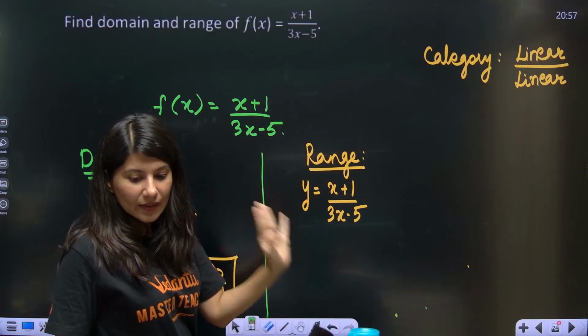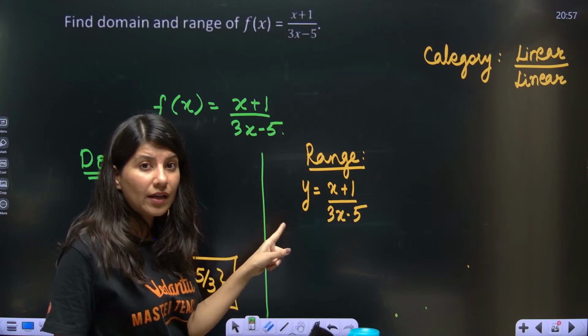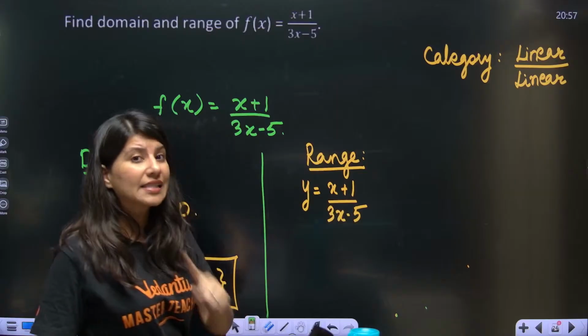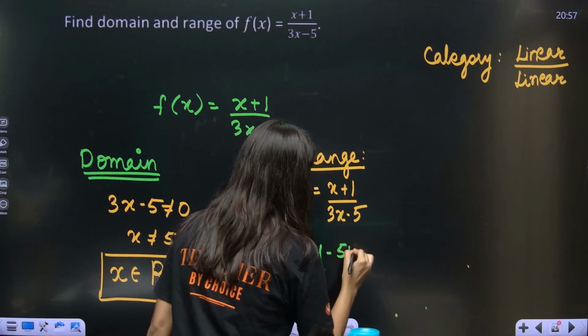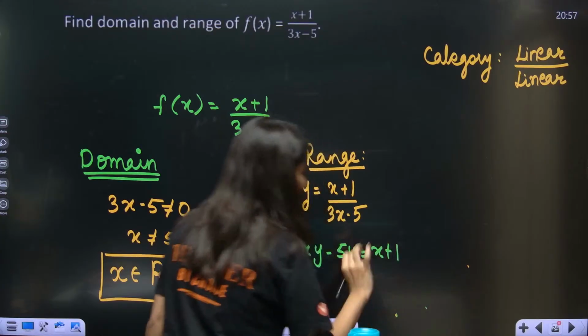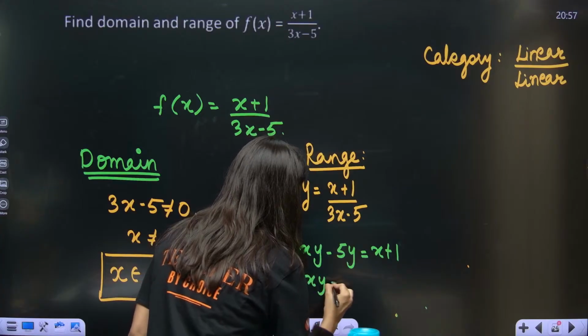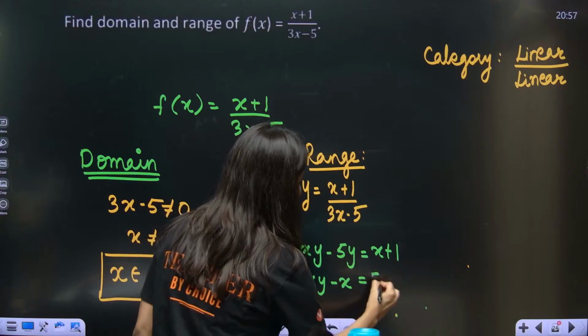Okay, right? But to calculate range we need to cross multiply and calculate the value of x in terms of y. Yes, I'll show you. Cross multiply: 3xy minus 5y is equal to x plus 1. It is very easy, right? So now 3xy minus x is equal to 5y plus 1.